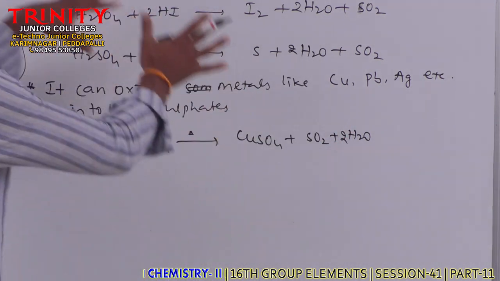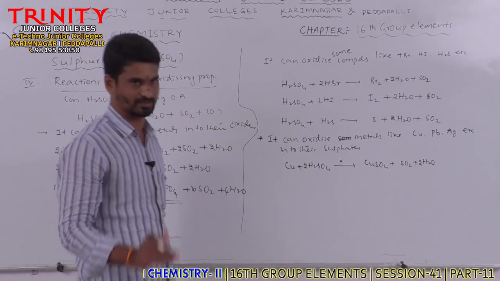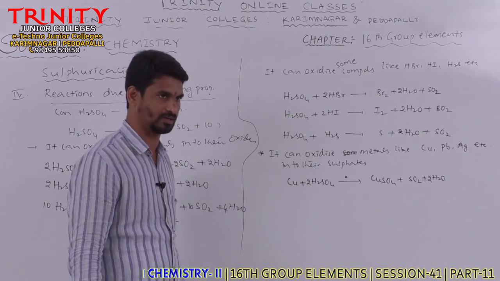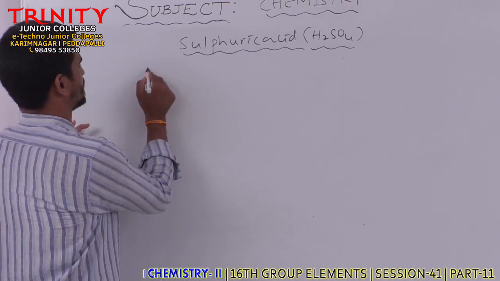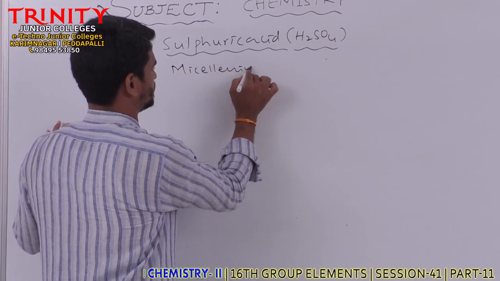Clear? So these are the oxidizing properties of concentrated sulfuric acid. It can act as a strong oxidizing agent. Clear? Next, another type of reactions, the fifth type of reactions I am taking, miscellaneous reactions.